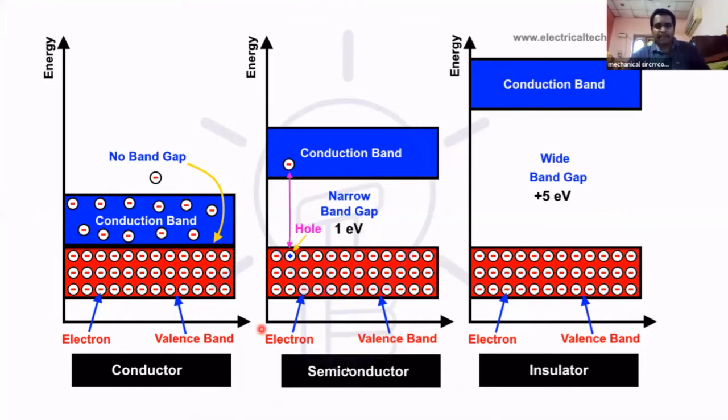In a conductor there is no band gap. In an insulator the band gap is very high, but in a semiconductor the band gap is very narrow. That's why, by supplying some energy, we can change the semiconductor into a conductor. That is the special characteristic of the semiconductor, which is very useful for different applications. I think you can understand. Okay.